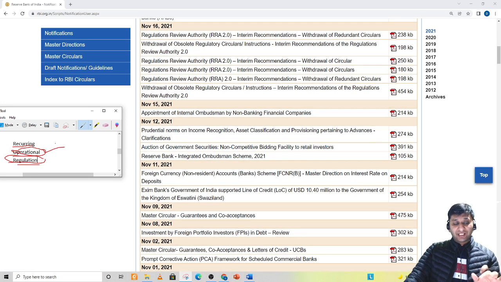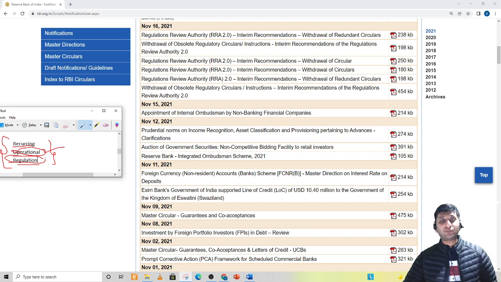So you can have this 3-point guideline while deciding whether you want to read something or want to leave something. If something is recurring, say they are sharing weekly data on NPAs, not important because that will keep on changing. Something is operational, right? Maybe some credit line has been increased, maybe some bank has been included in the scheduled list. That is just of operational nature. You just have to focus on regulation. So that is basically deciding what to leave and what not to leave.